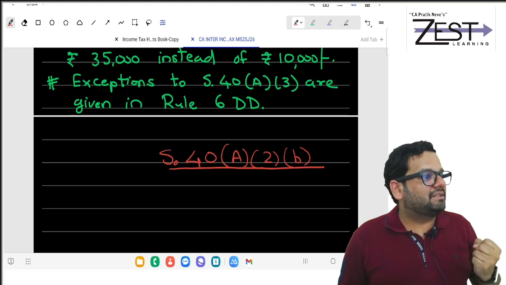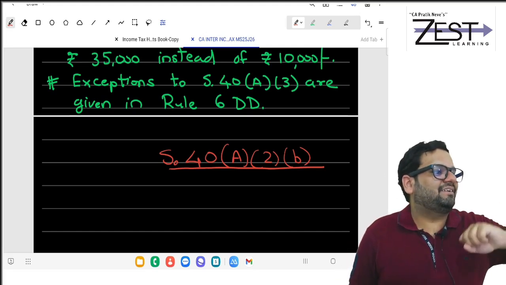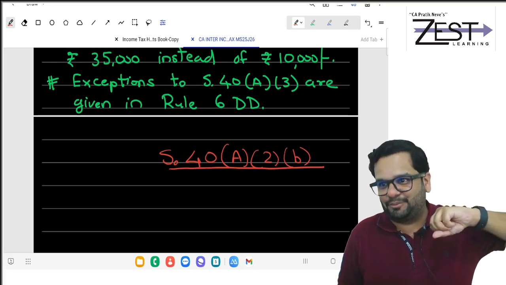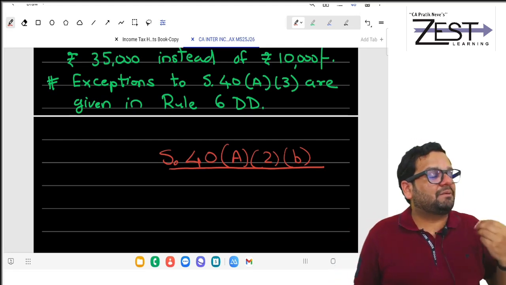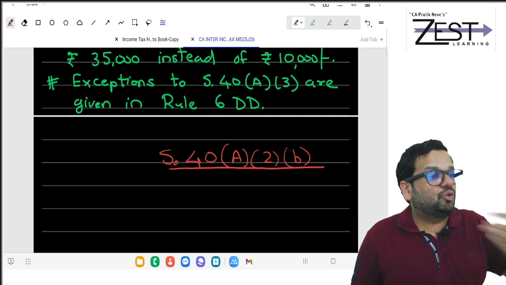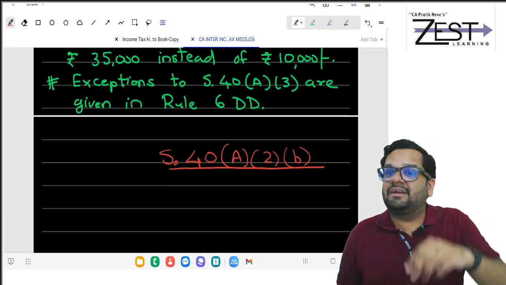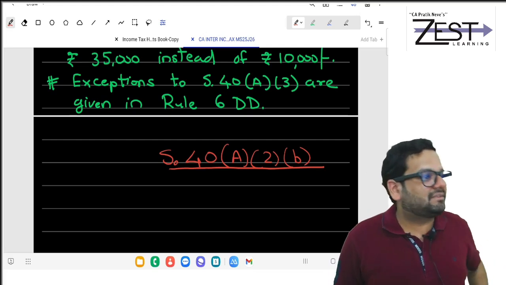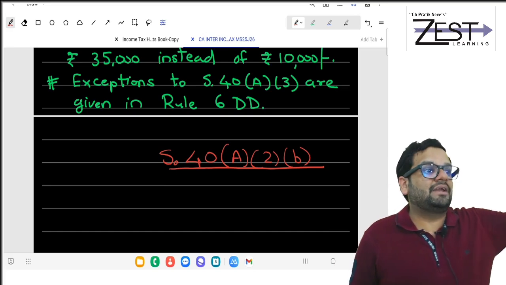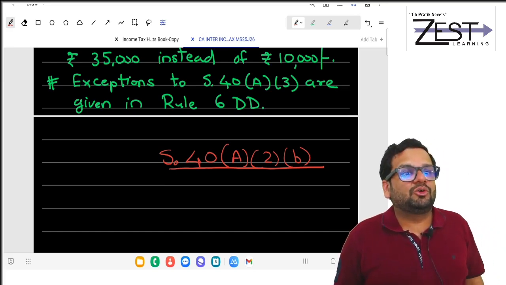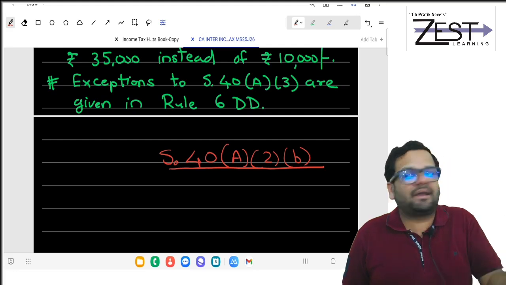Anything for that matter: I have taken premises on rent from my father, suppose, and I start paying him a rent of 2 lakhs per month. But the ideal rent in that premises, in that locality, was only 1 lakh per month, but I am paying 2 lakh.